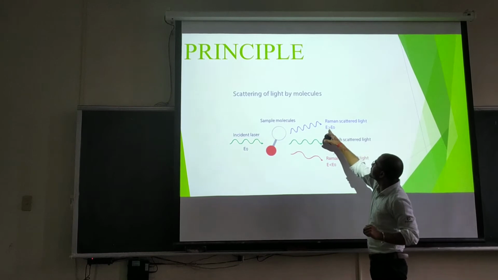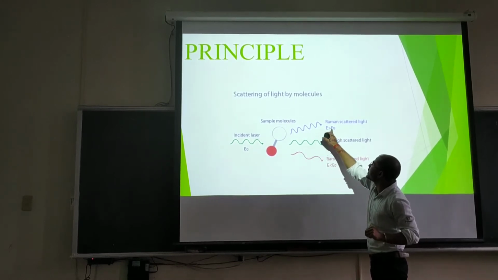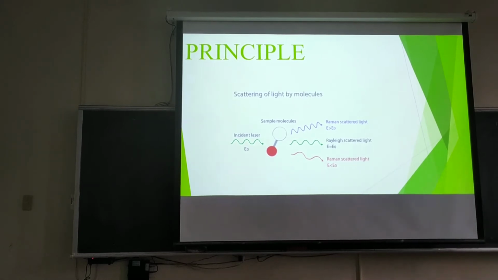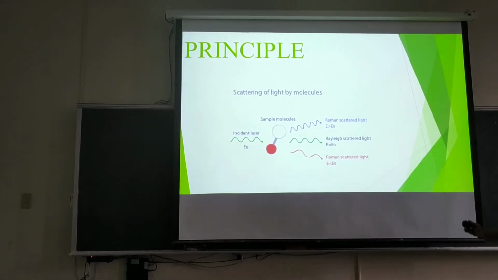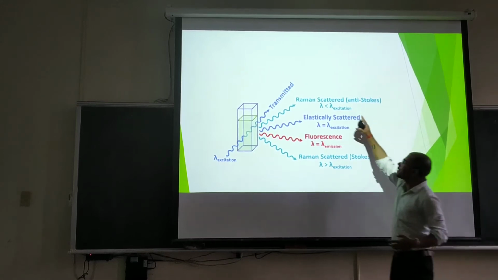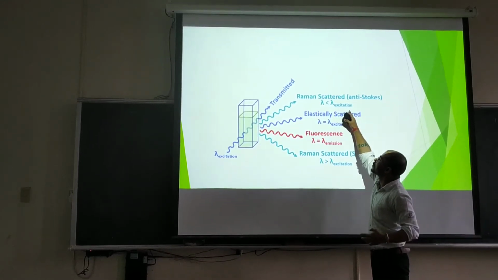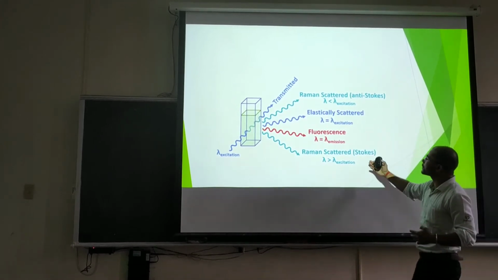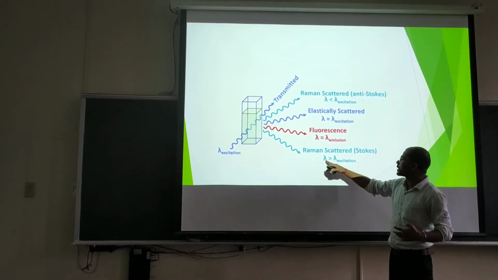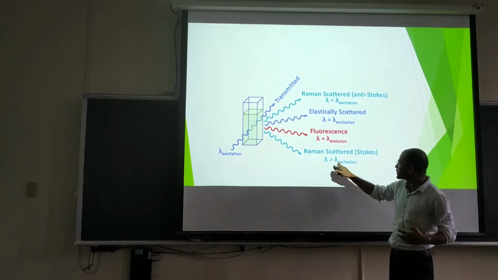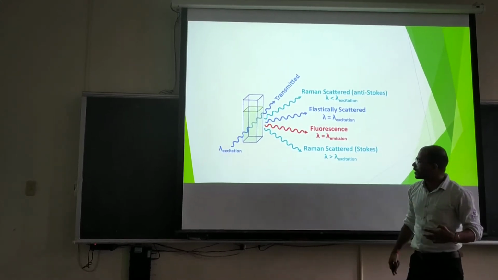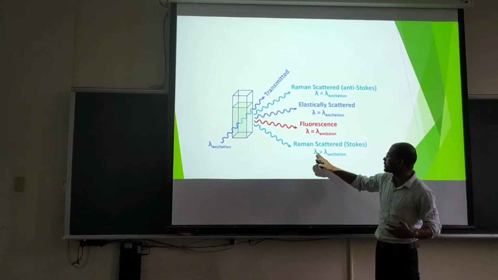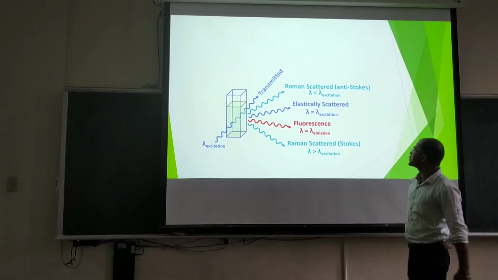Therefore, the energy is larger than the initial light. It means that the wavelength is smaller than the initial light. So here, if the energy is larger, the wavelength is smaller. This is known as the anti-Stokes line. If it is the opposite, then the wavelength is larger than the wavelength of the excited light. In this case, the energy is smaller, and this is known as the Stokes line.